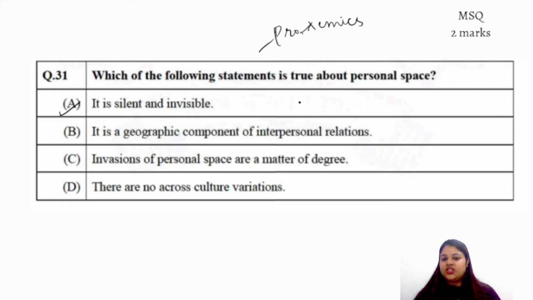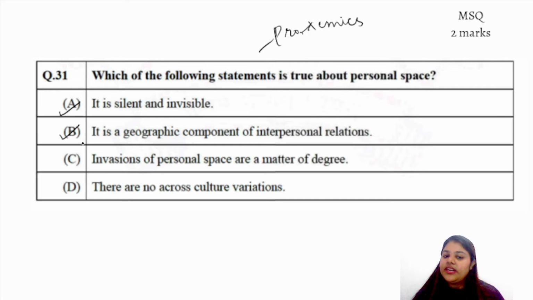For example, with an office worker, I share a public space, not a personal space. So there are different divisions in proxemics. So 2 is also an answer, because for different interpersonal relationships, we have a different level of geographical area that we allot to them.